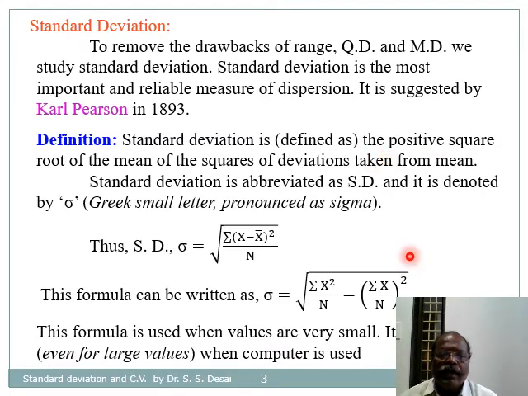So the formula for standard deviation is sigma equals the square root of summation of (x minus x bar) whole square divided by n. This formula can be written as sigma equals the square root of summation of x square divided by n minus (summation of x divided by n) whole square. This formula is useful while calculating the standard deviation.